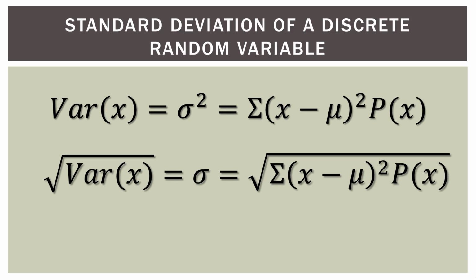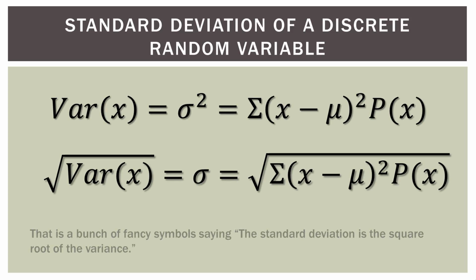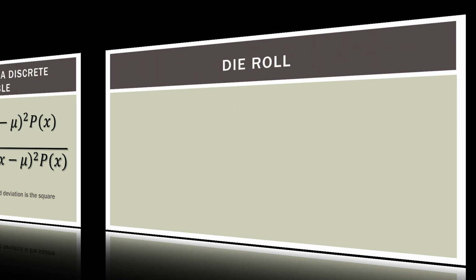Okay, now this slide, all this slide says is that if you take the square root of the variance, you get the standard deviation. That's it. So that's just a basic concept in statistics. The square root of the variance is the standard deviation. So once you calculate the variance above, take the square root, and you have your standard deviation.